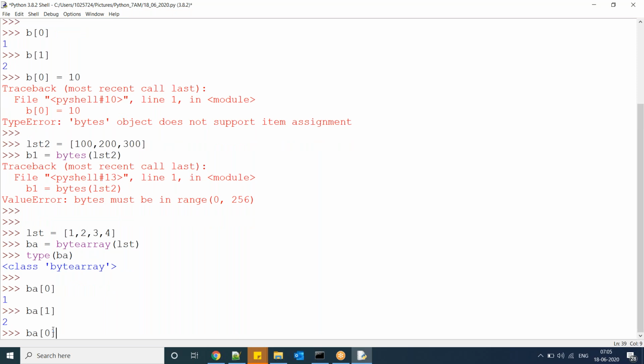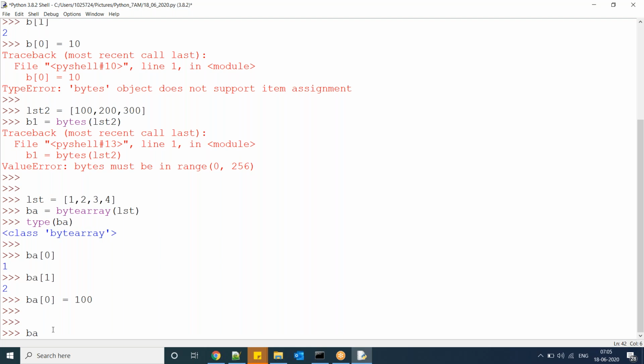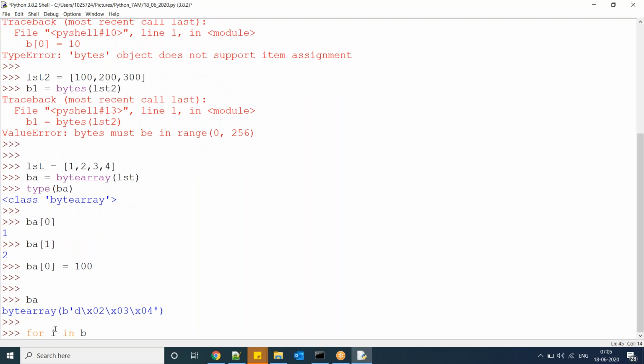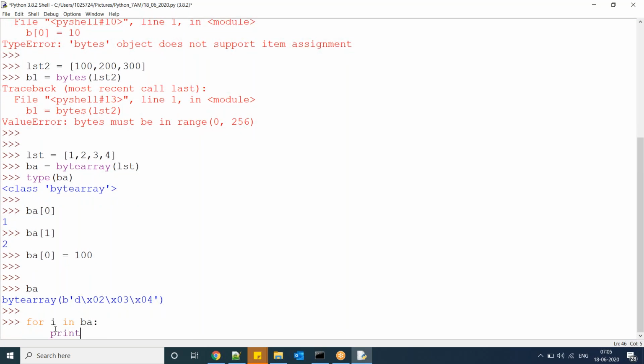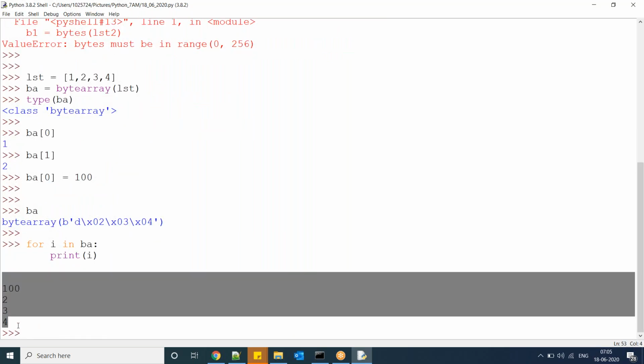BA of 0 equal to 100. Now BA. Here it is stored in the bytes data type internally. Now you can see this: for i in BA, print i. 100, 2, 3, 4.